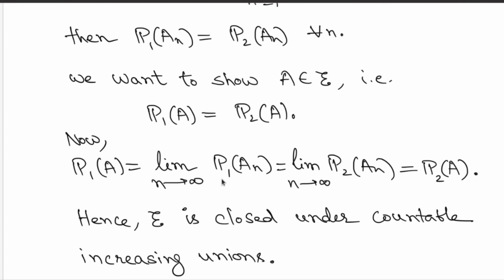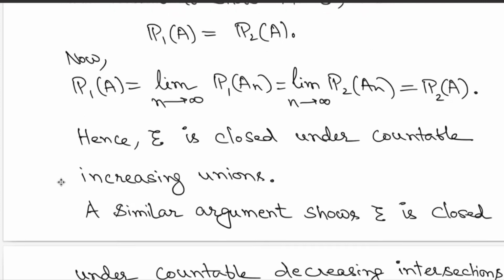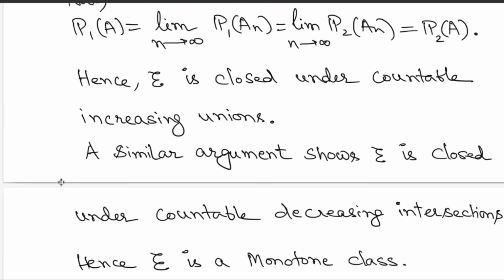So therefore the union has the same probability under P1 and P2. So hence script T is closed under countable increasing unions. And a similar argument involving the continuity from above for this probability measure P1 and P2 will show you that it's also closed under countable decreasing intersections, and hence script T is a monotone class.